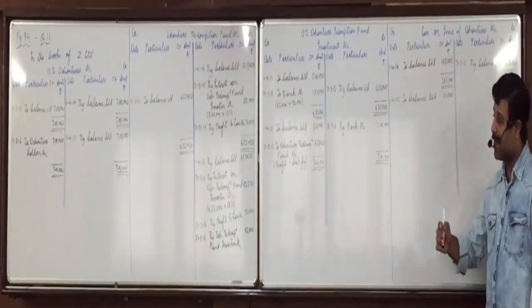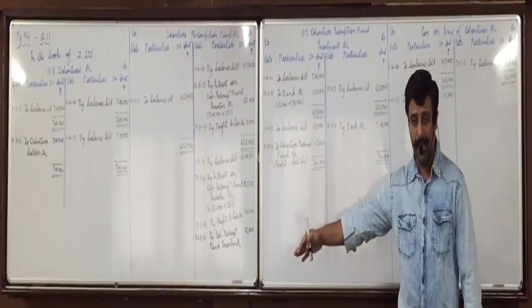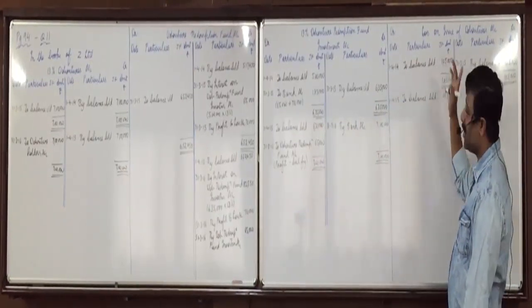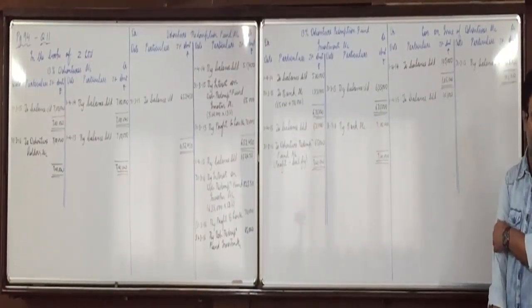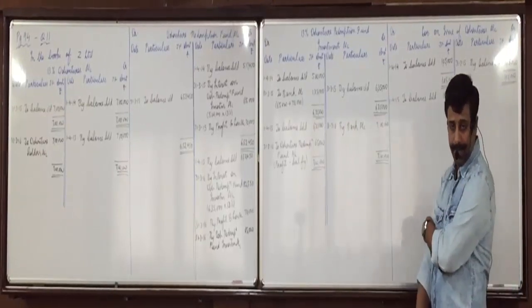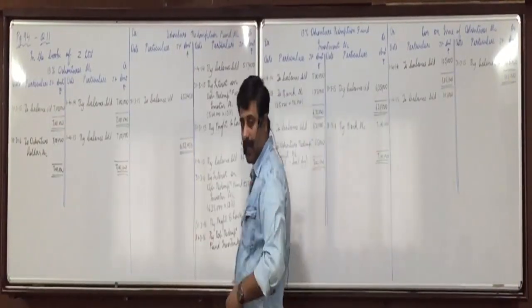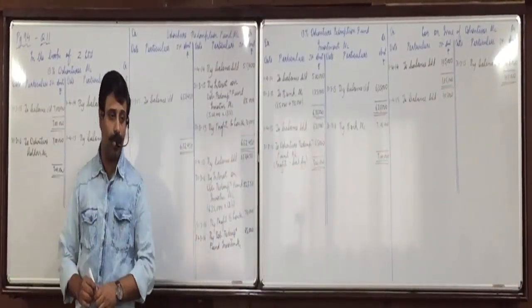Now, before you transfer this debenture redemption fund to general reserve, first we will write off the loss. What is the entry for writing off the loss? Debenture redemption fund account debit to loss.